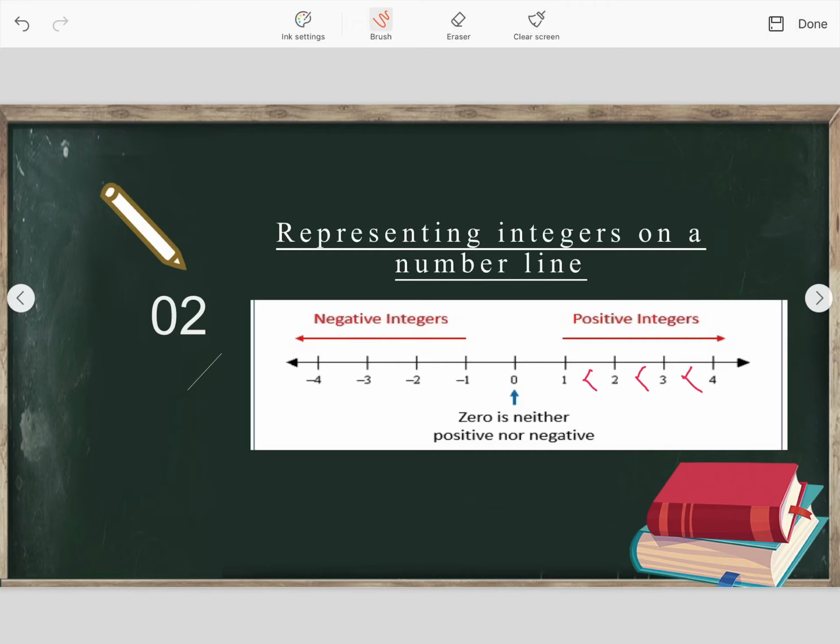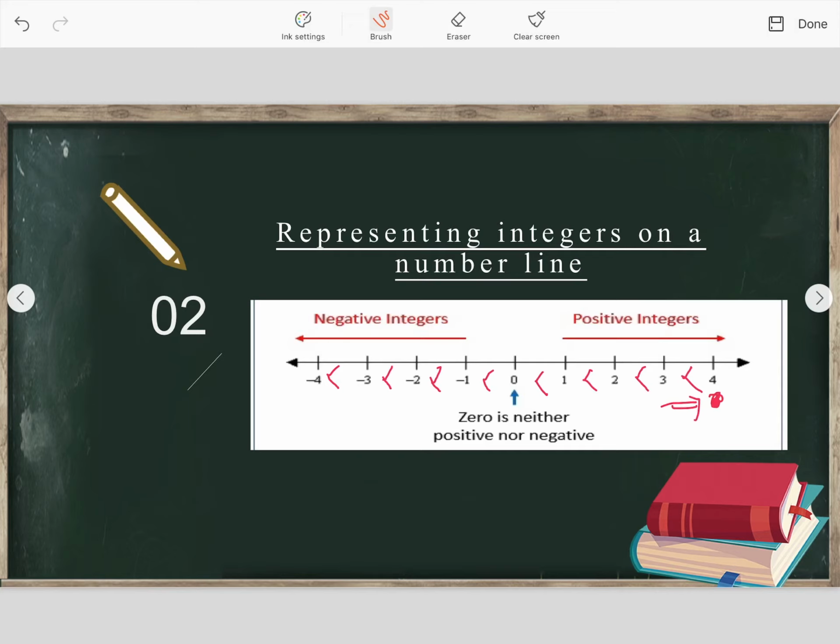The same thing goes. -2 is less than -1, that means -1 is greater than -2. Then -2 is greater than -3, then -3 is greater than -4, and so on. It will apply to 0 also. 0 is greater than -1, but 0 is less than +1. So on a number line, the number on the right hand side is always greater than the left one. That means the right side number is always greater than the left side number.